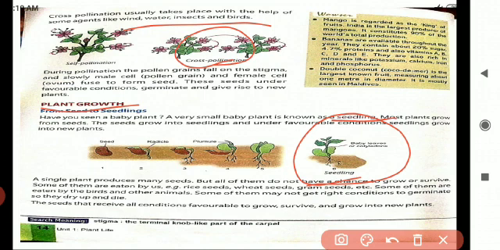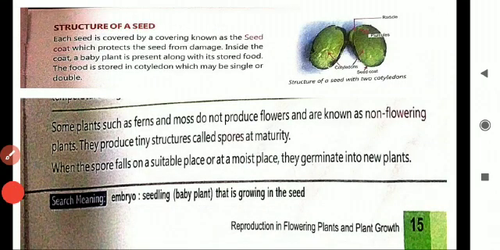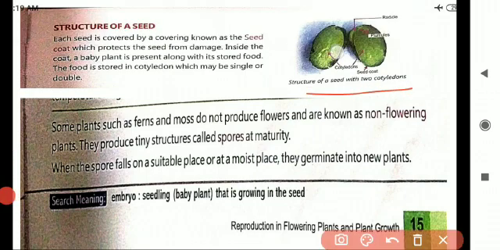Under favorable conditions such as sunlight, air, water, we will get a new plant, that is seedling. What is this? Yes, structure of a seed. What is the structure of a seed? This one is cotyledons. Then this one is seed coat. Why? To protect. Each seed is covered by a covering known as seed coat, which protects the seed from damage.